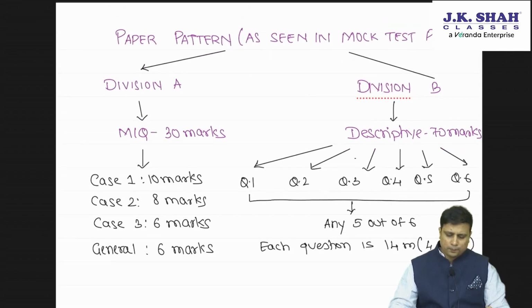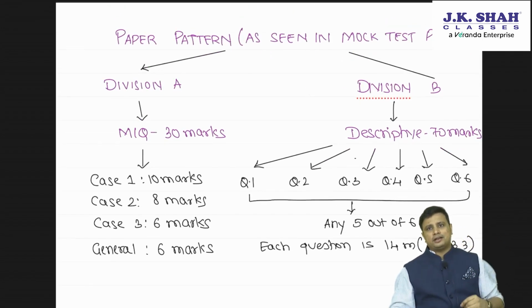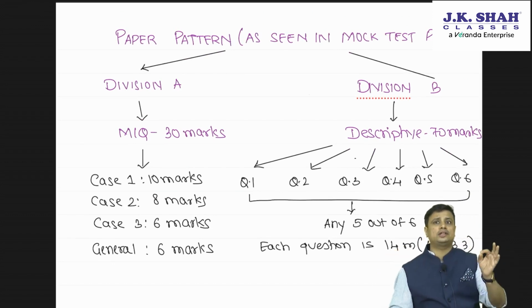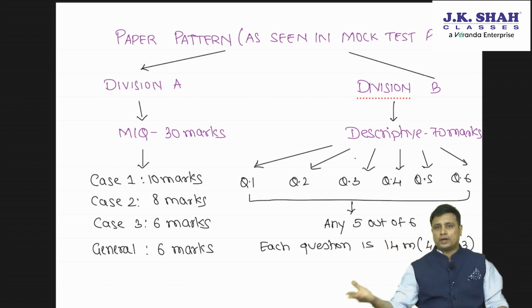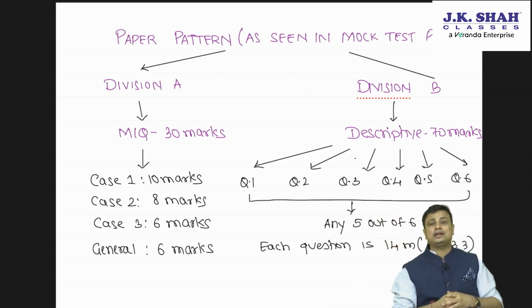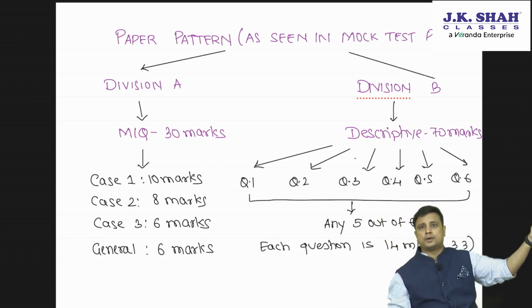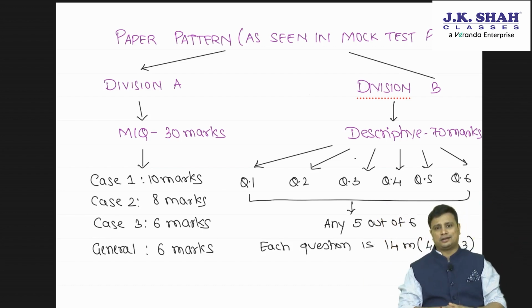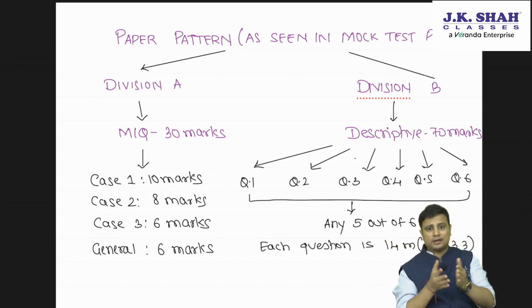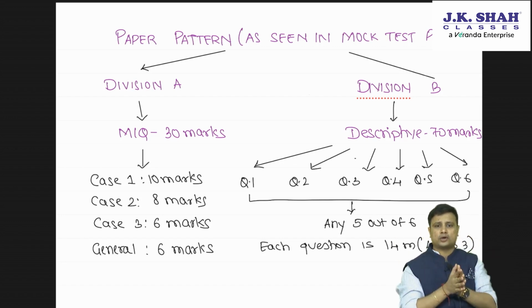Now, when we go to paper pattern, initially we had correct incorrect. ICAI has no official announcement as such whether they will have correct incorrect or not. But if you go through the RTP, we will not find correct incorrect. When you go to the mock test papers, mock test series 1 also does not have any correct incorrect. So the paper pattern that I am showing you again is not an official notification by ICAI. It is as seen in the mock test paper.